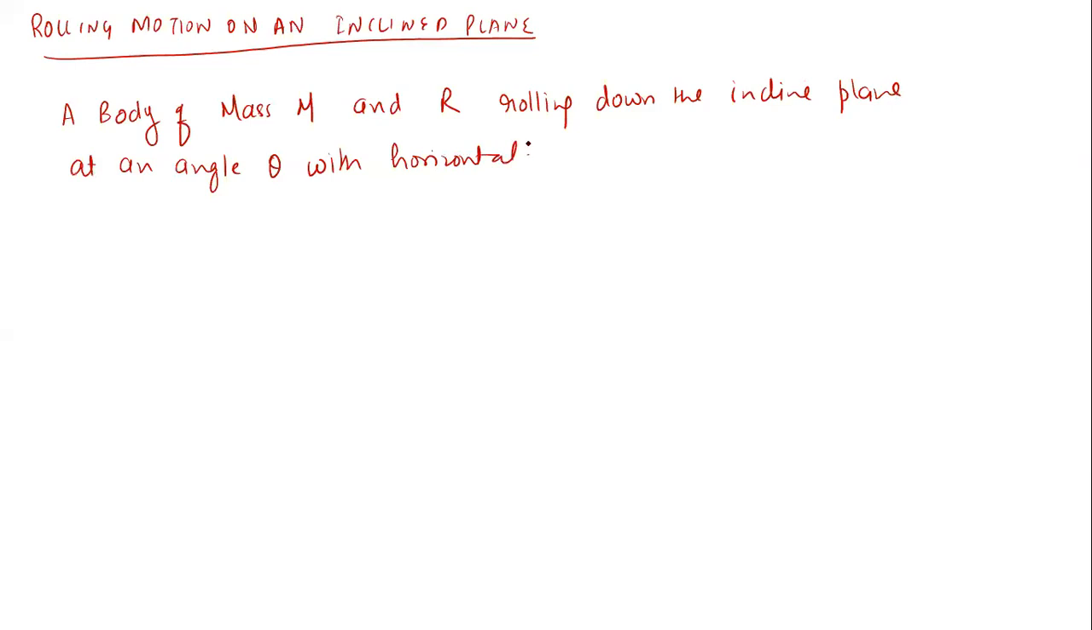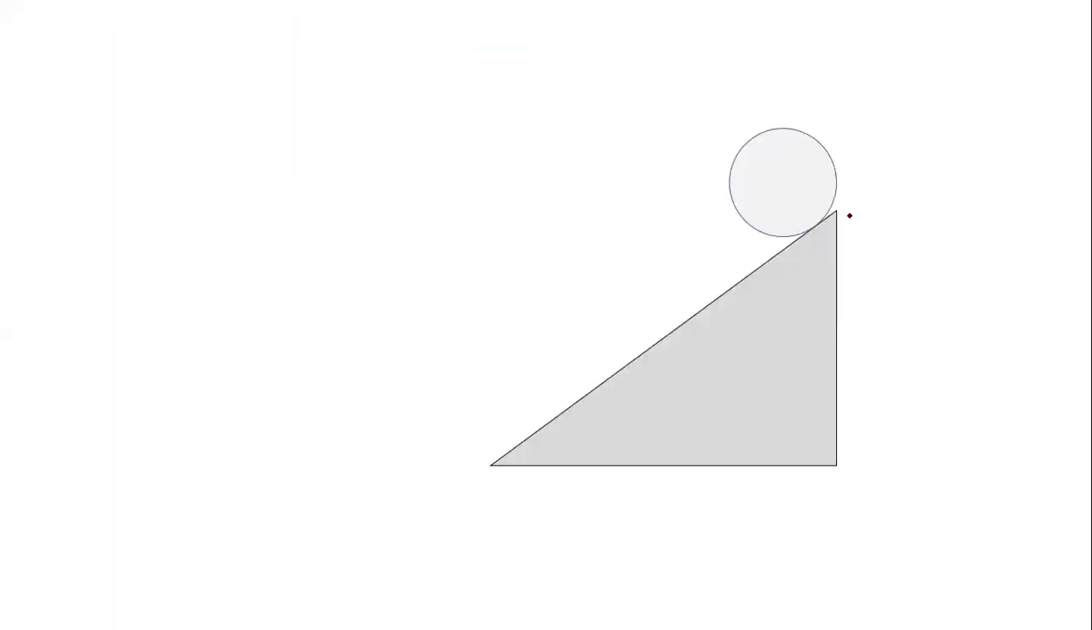With horizontal. Okay. Now here the body is having pure rolling motion. Now let us take the example here. Suppose this is the body here, and the friction is enough for pure rolling. Means friction is sufficient for pure rolling condition.